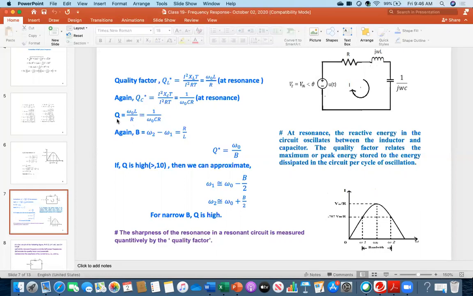So I have written here that Q equals this equals this. Now here I have written one thing: the bandwidth that we showed in the previous slides is omega 2 minus omega 1.